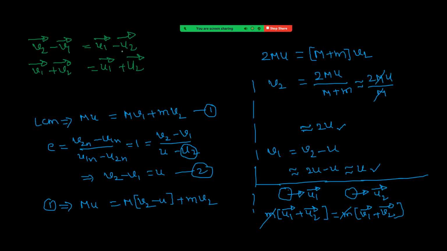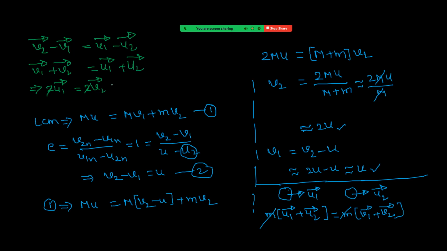If I take the sum of these two, v1 bar and u2 bar get cancelled. So 2 u1 bar is equal to 2 v2 bar. The 2 gets cancelled. So u1 bar equals v2 bar. That means the velocity of the second body after collision is equal to the velocity of the first body before collision.